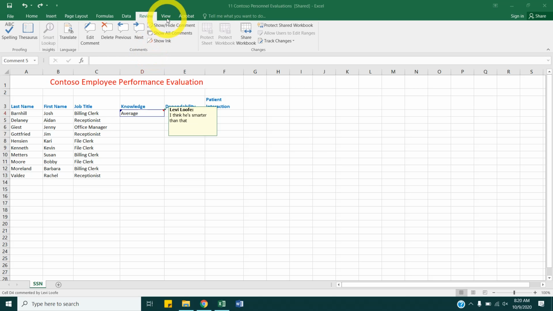We can also click Show Hide. So if I click Show All, we only have one, but it'll pop up that dialog box right next to the cell. Now I'm going to delete it. And we're going to close this.